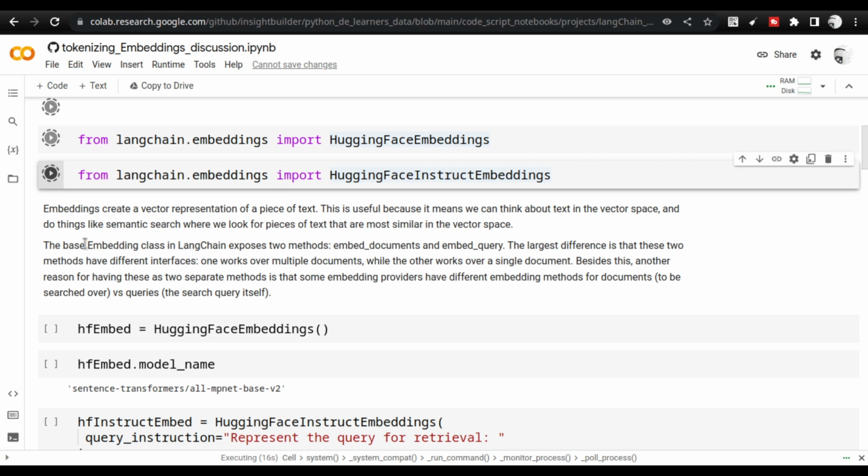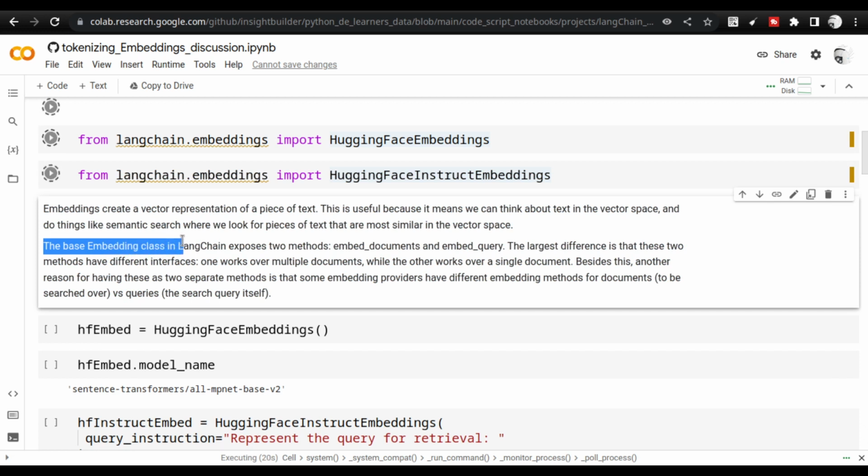The most important point is that the base embedding class in LangChain exposes two methods: embed documents and embed query. You need to remember this. There are two methods that the class exposes.